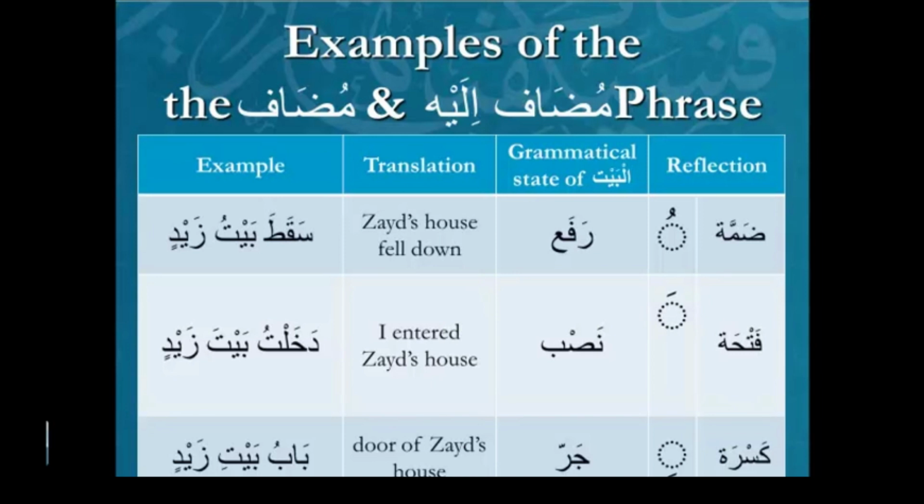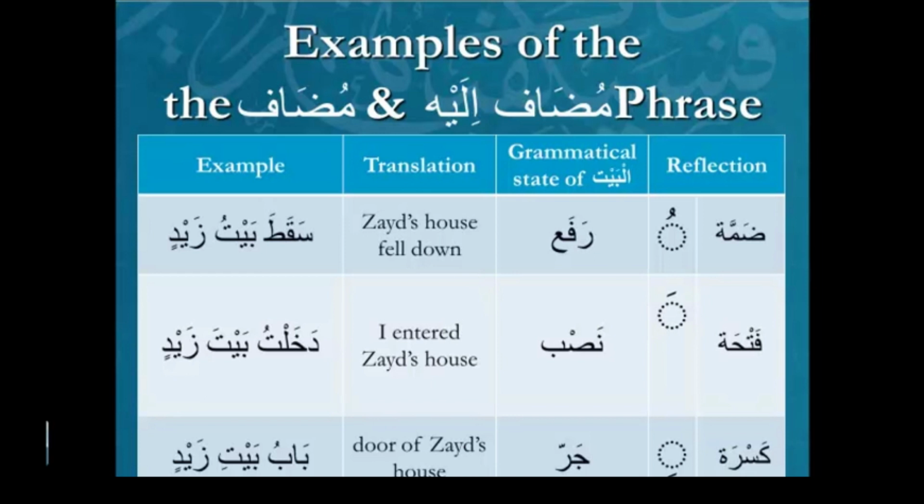And then the grammatical state needs to be the same. Fil baytil muslimi, in the Muslim house. So not only is it al-bayti, but it's al-baytil muslimi. Both of them have the same ending. You see on the screen right now, the mudaf and mudaf ilayh, they don't have the same ending. In the case of the third example, babu bayti Zaydin, bayti and Zaydin do have the same ending, but that's not because of this. That's not because they needed to match. It's because bab is causing the kasra on bayt, and bayt is then causing the kasra on Zayd. So it's a coincidence that they have the same ending.